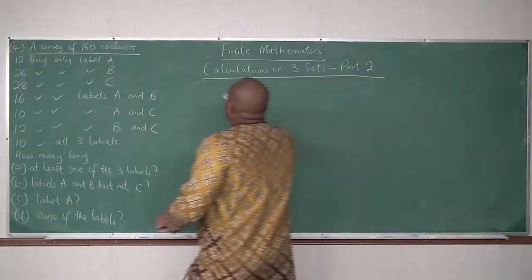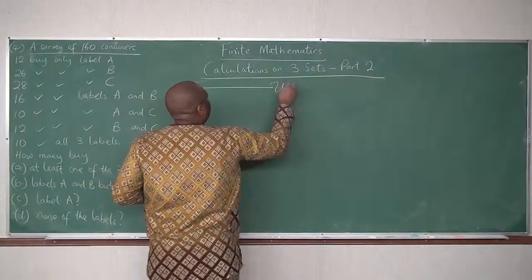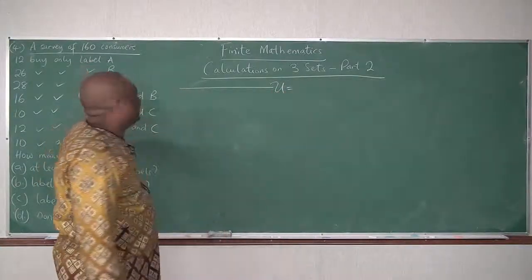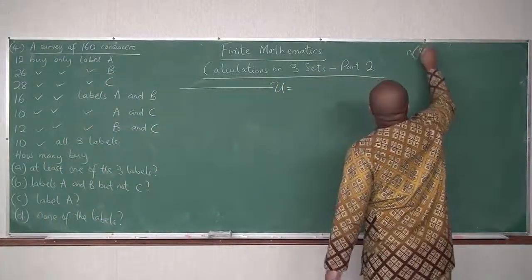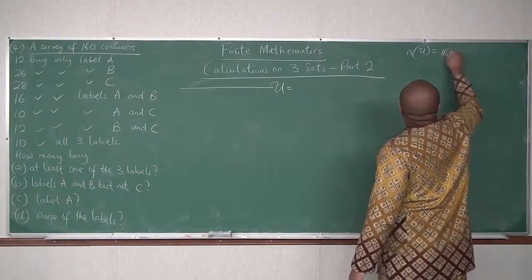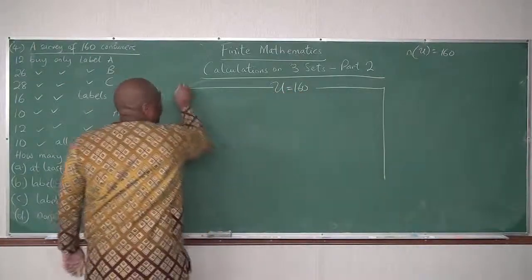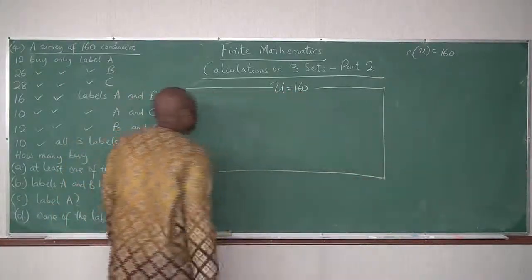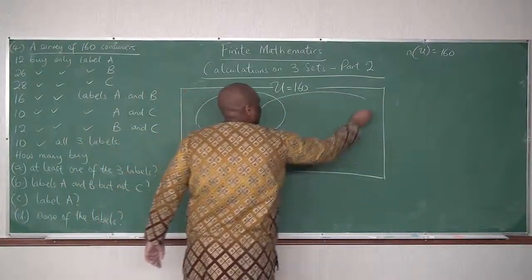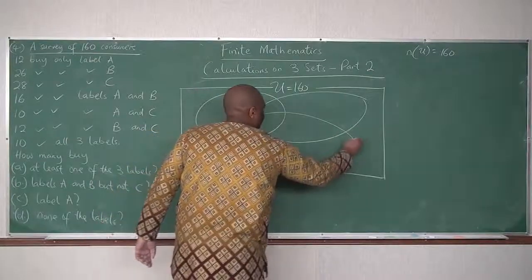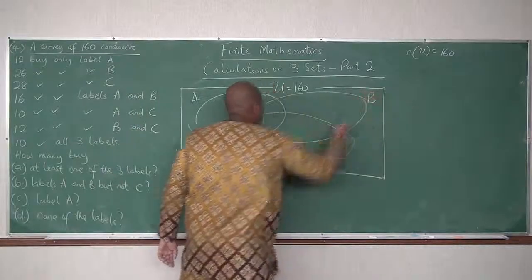Okay, folks, we already have ABC, so we don't need to define it. They gave us the cardinality of the universal set, which is 160. We draw our 3 sets here. We have A, B, C.